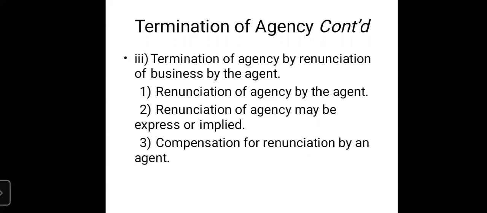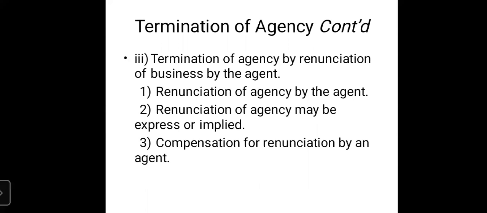So this is one way where the agent can leave the business of agency, and it is called renunciation by express way. Or he can write a letter, or write a mail to the principal that henceforth from so and so date he does not want to continue with the business of agency, he wants to leave the agency.